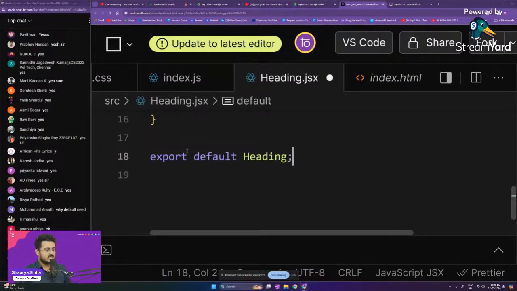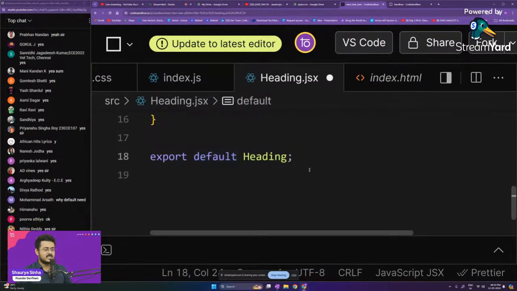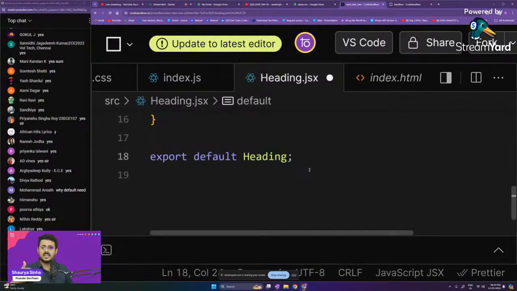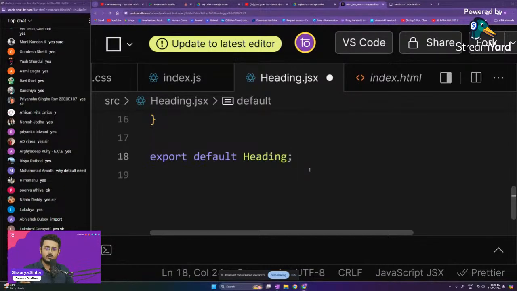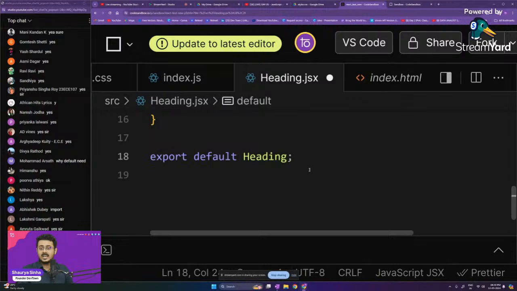As you're able to see right away, why is default needed? China is exporting iPhones, Samsung phones, Oppo phones, Vivo phones, every kind of phone that you know. India is going and saying, I'm not specifying the brand, I want to import a phone from you. So which phone should be exported by China?